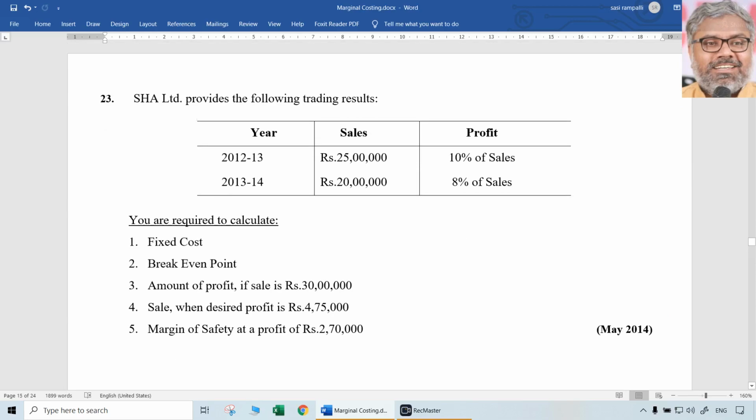This is where data related to 2 different years is given. SHA Limited provides the following results for 2 different years, whatever they are. Let us say year 1 and year 2. Sales is given, profit is given as a percentage of sales.